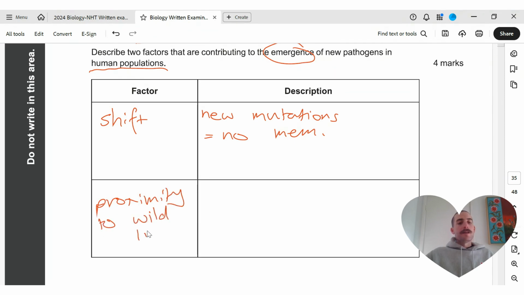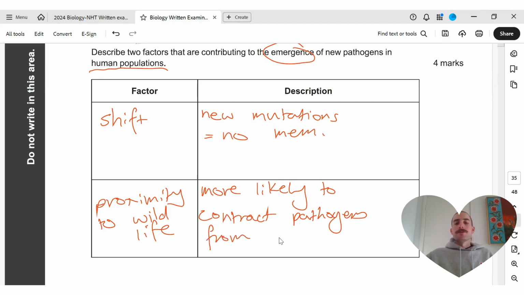right, which goes hand in hand a lot of the time with shift, but it's possible that we can contract diseases that weren't present in the human population, right? So we're more likely to contract pathogens from animals if we're closer to them. So it's probably important here that I do say increased proximity. Right, these are 2 options here.